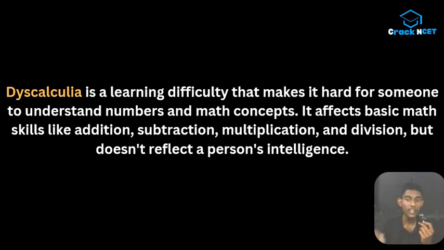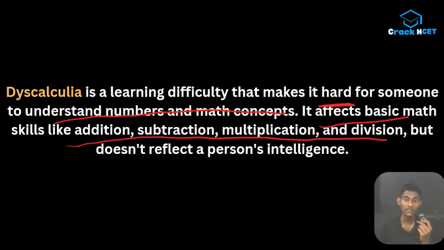Dyscalculia is a learning difficulty that makes it hard for someone to understand numbers and math concepts. It affects basic math skills like addition, subtraction, multiplication, and division, but doesn't reflect a person's intelligence. There may be some guys in the classrooms having problems with maths. So teachers may say that they don't have that much brains, which is wrong. Maybe those guys are having dyscalculia.